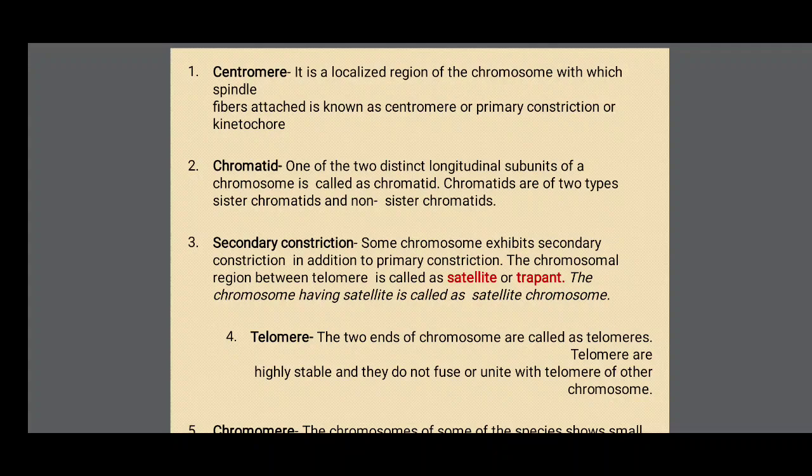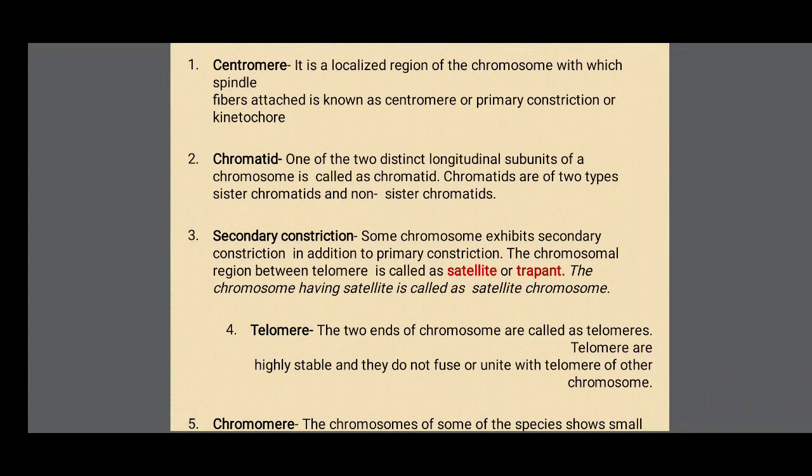A chromatid has two arms on either side of the centromere. The centromere is the part where spindle fibers attach. Centromeres are also called the primary constriction of the chromosome or kinetochore of the chromosome. Chromatid: one of the two distinct longitudinal subunits of a chromosome is called a chromatid. Generally, two chromatids are present.